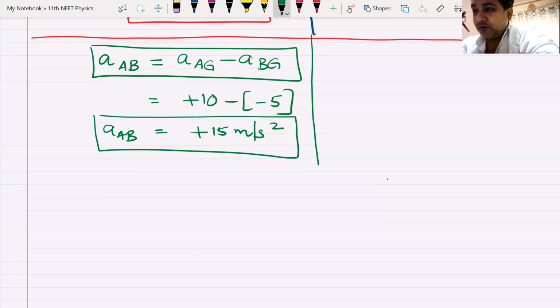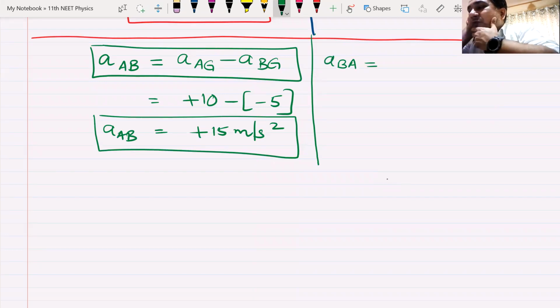Okay, any one of you, Tanu, can you tell me how to find the answer of B with respect to A? Tanu, question 2. Can you unmute yourself and tell me how do you find acceleration of B with respect to A? Tanu, or Tarun, or Vasant? Okay, Niharika, do you know how to find? Abhiram, tell me how to find out acceleration of B with respect to A. Am I audible? Yes, beta, you're audible.